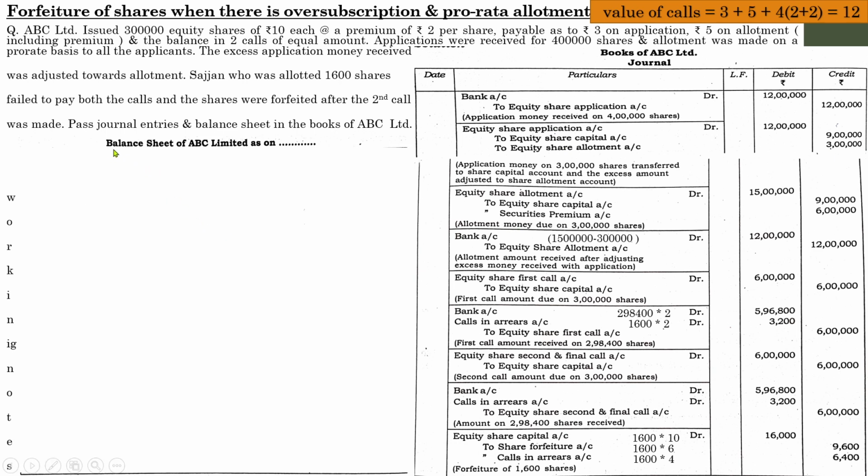The format of a balance sheet is: balance sheet of whatever company name is mentioned in the question, that has to be shown. Balance sheet of ABC Limited as on. If the date is given, specify the date. And we have learned about the balance sheet. It is actually a statement in a T-shaped form, where the left side will be liabilities and the right side will be assets. We all know that concept.